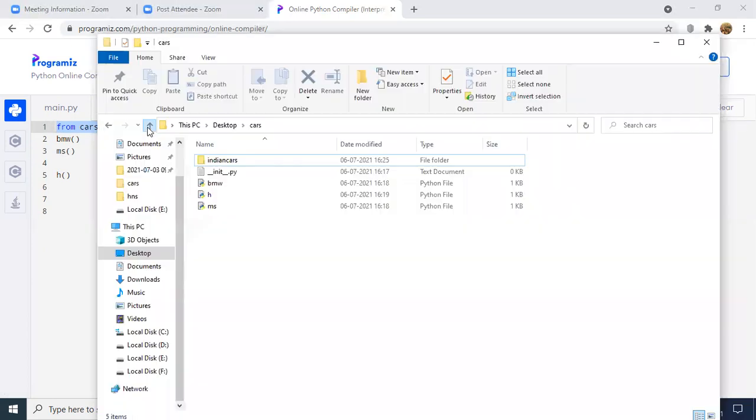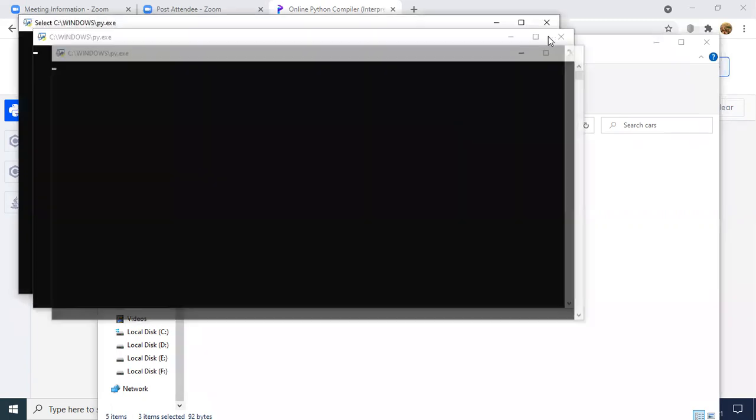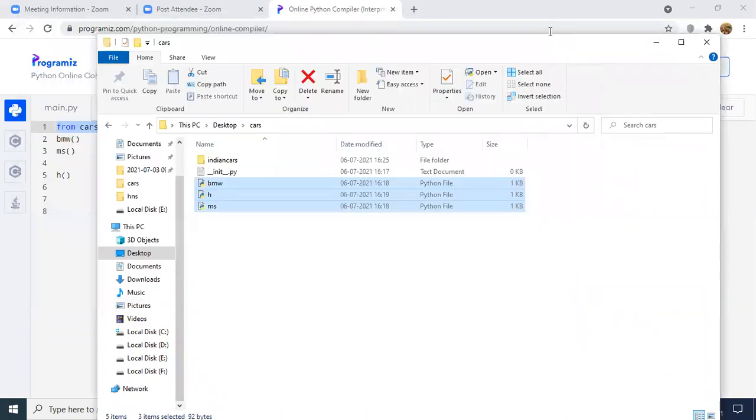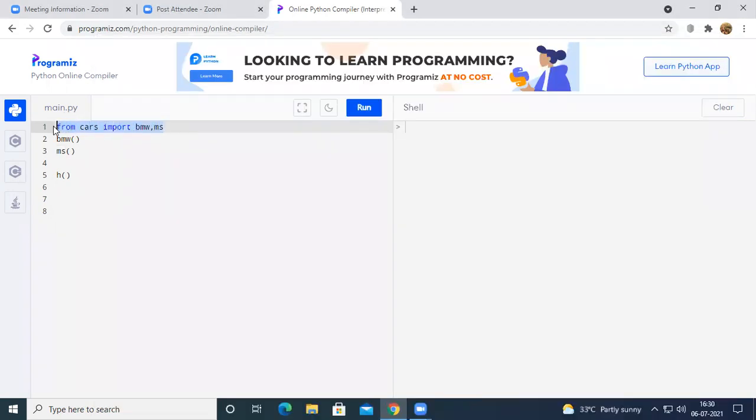What happens if you don't keep all these three things inside a package? Now see here, in this particular program there are only three things: BMW, Hyundai and MS. Let us assume there are 1000 modules and I want to import all 1000 modules at a time in my program.